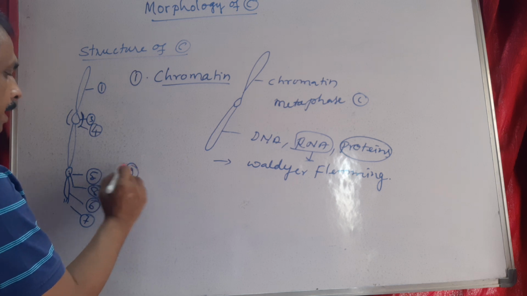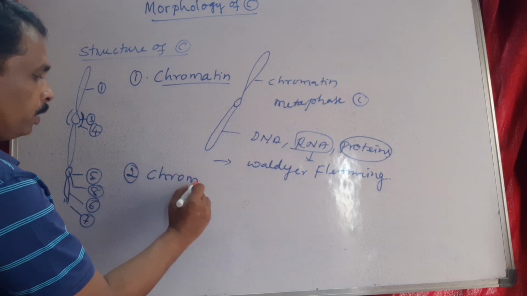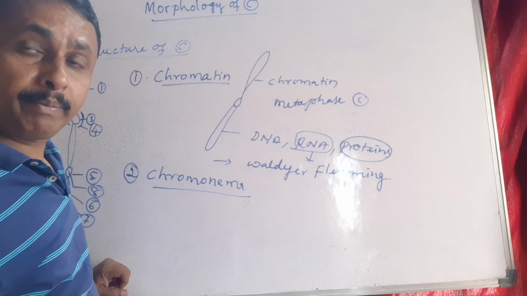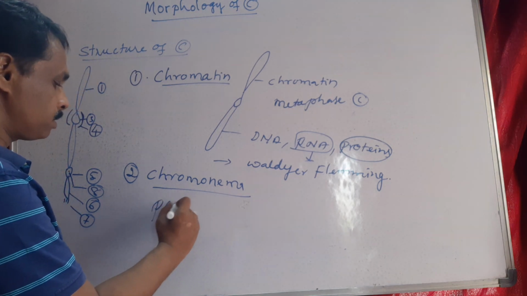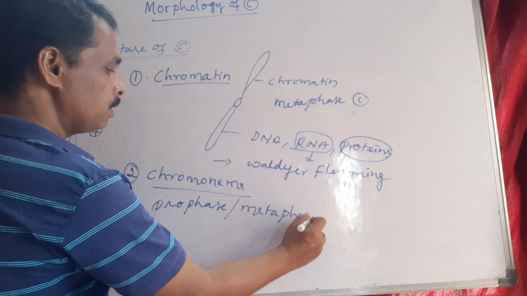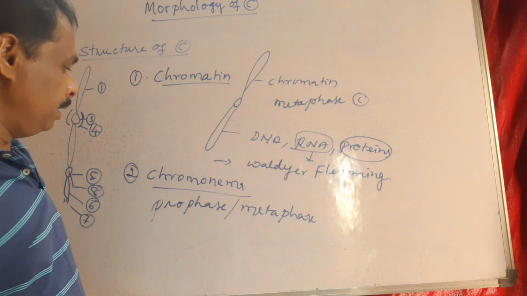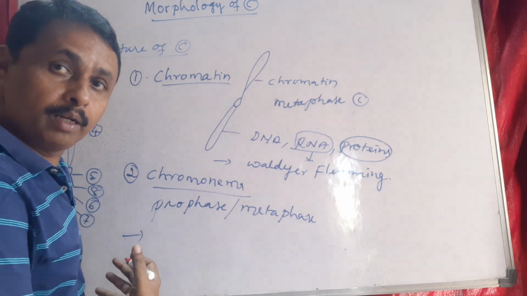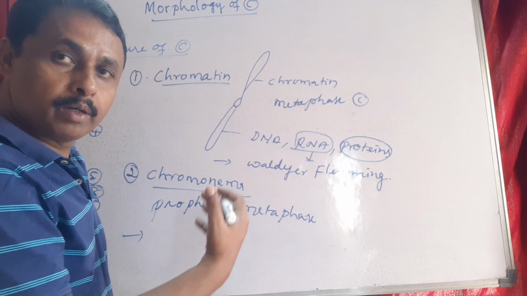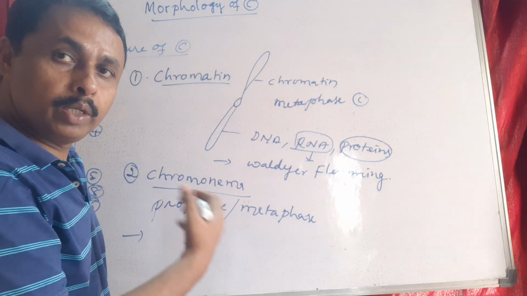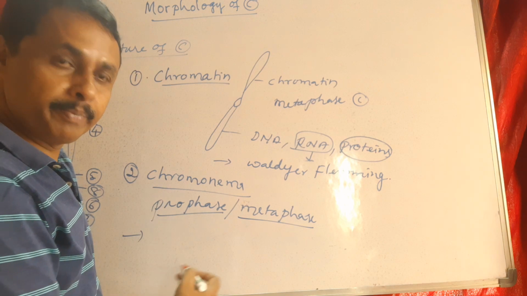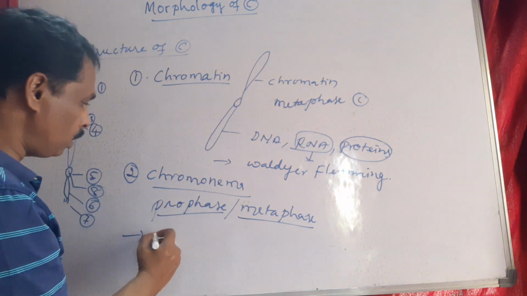Next, second part, chromonema. The elongated rod-shaped structure of chromatin material which is seen during prophase or early stage of metaphase is called chromonema.